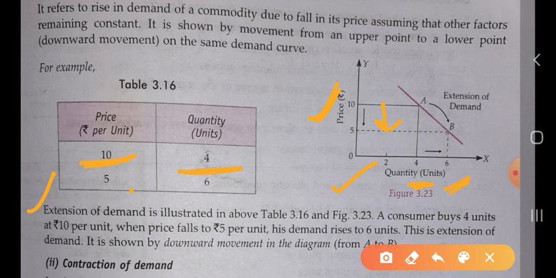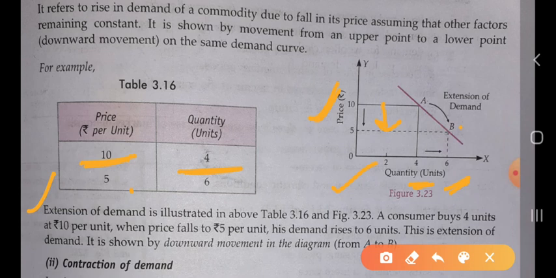Okay, so this is extension of demand. This is shown by the downward movement in the diagram. How will we show it? It is shown on the same demand curve, so that the upper point is shifted to the lower point. Whenever the price is 10, only 4 units are purchased, but when the price becomes less, the demand for the commodity is more.